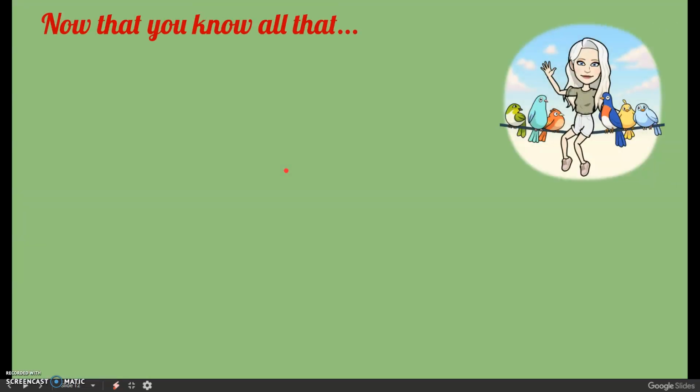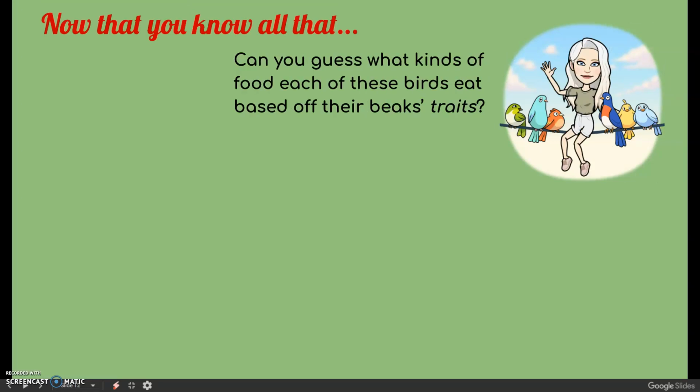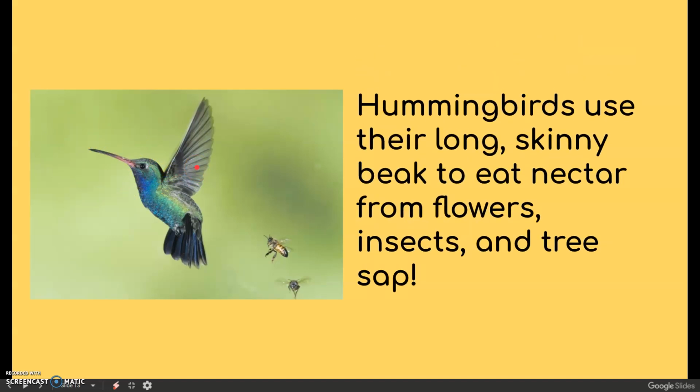So, now that you know all that, can you guess what kinds of food each of these birds eat based off of their beak traits? Let's try. First up, we've got the hummingbird. Remember, the hummingbird has a long, skinny beak. So what kind of food do you think the hummingbird eats? That's right. Hummingbirds use their long, skinny beak to eat nectar from flowers, insects from trees, and they also eat tree sap.